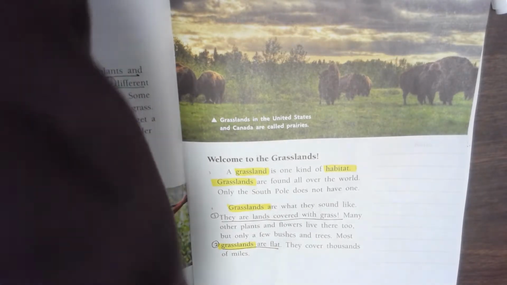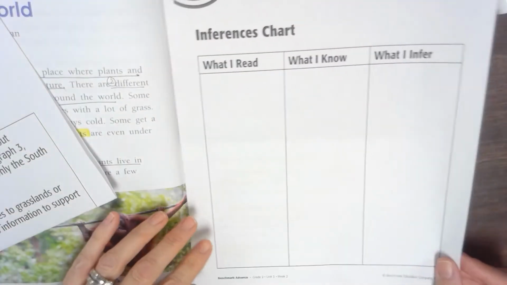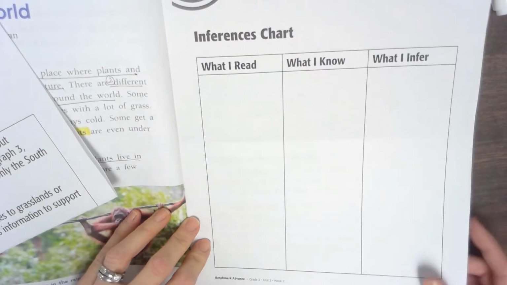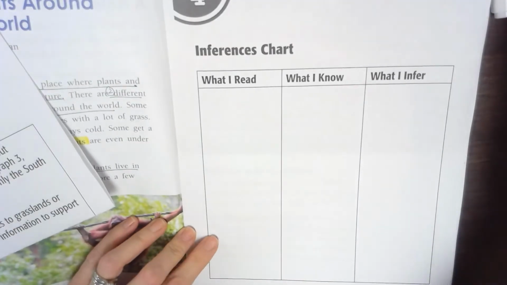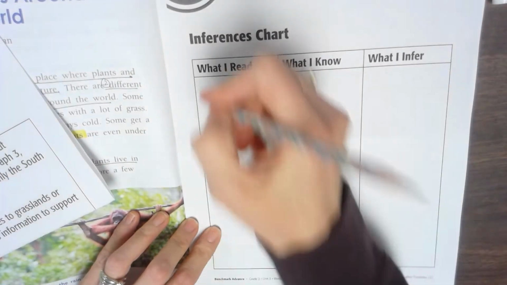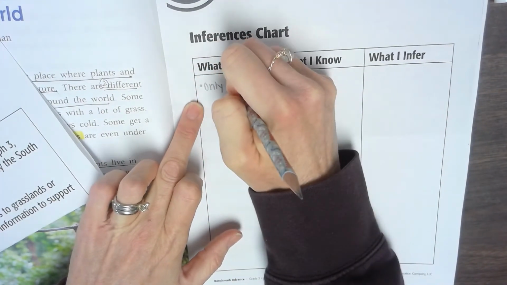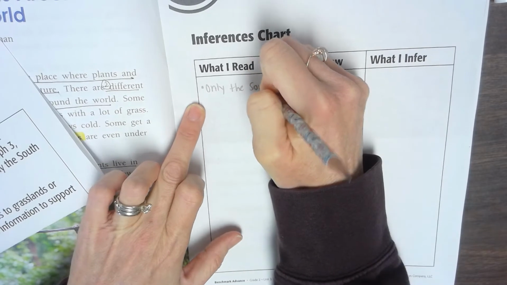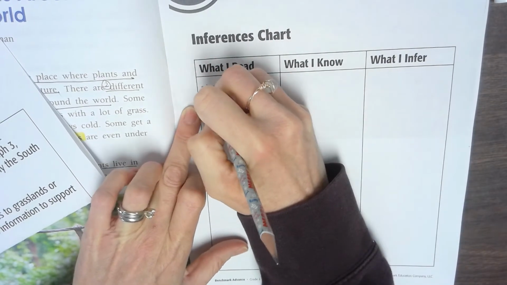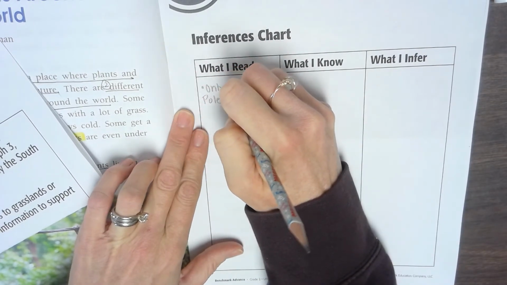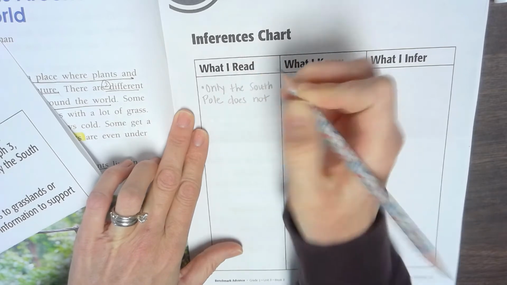So we are going to use this inferencing chart to help us with our thoughts. Now I'm going to say that I read only the South Pole does not have a grassland.